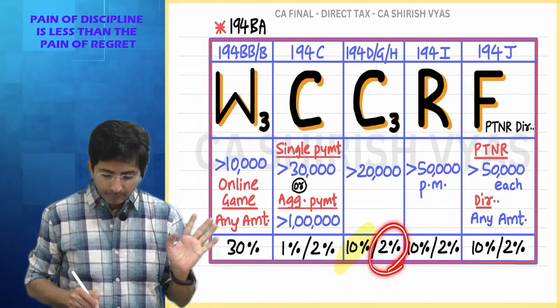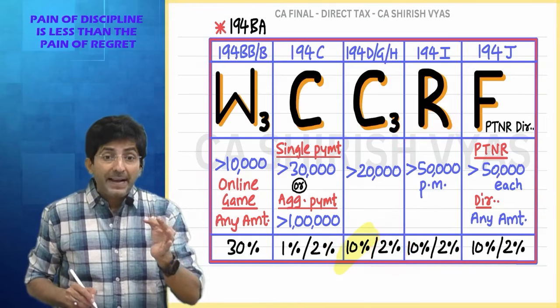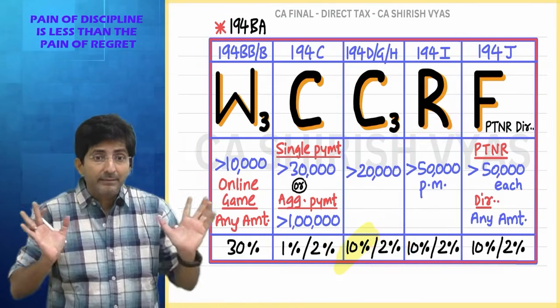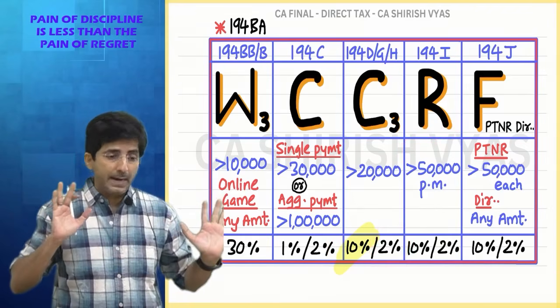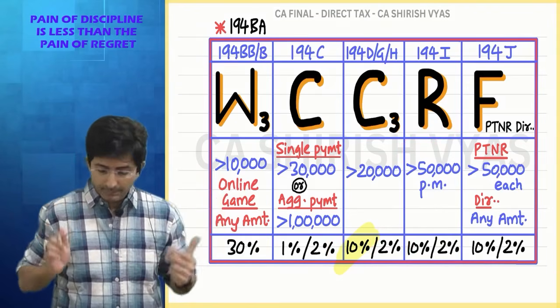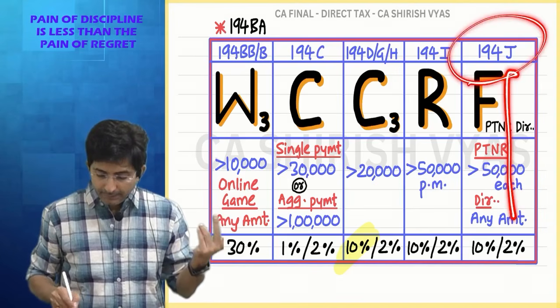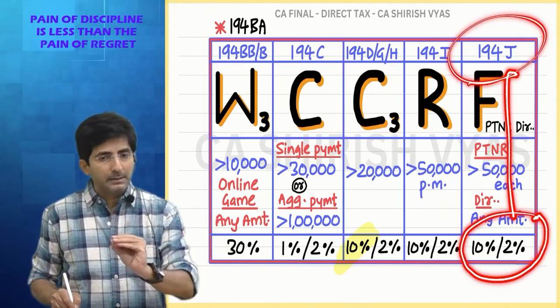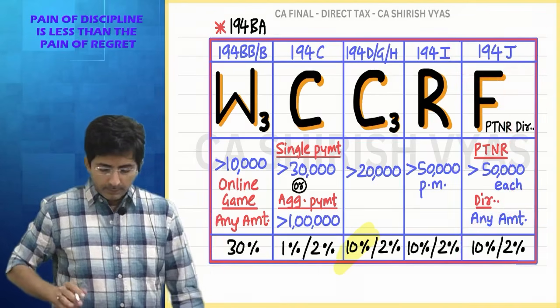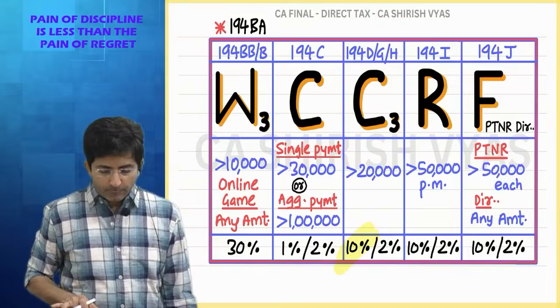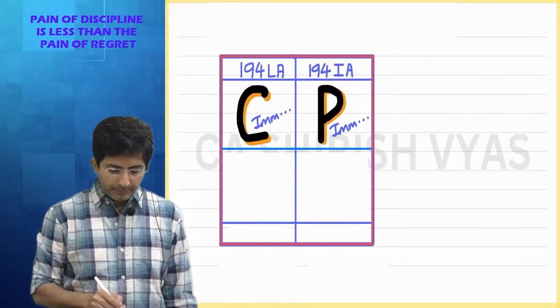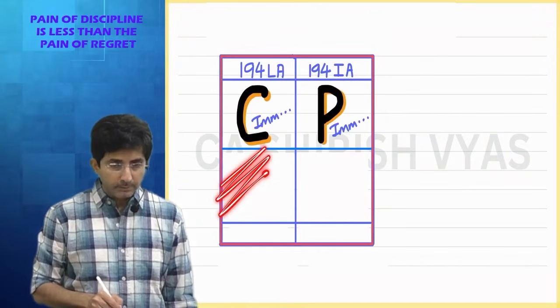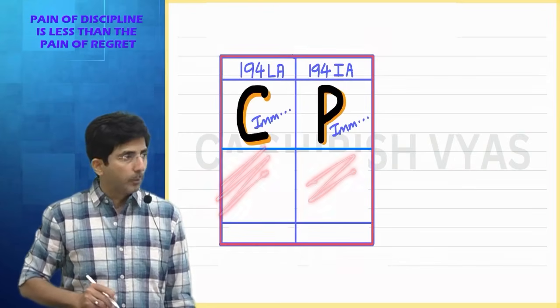Rest all 2%. Then in rent, land, building, furniture you rented, 10% TDS. Plant, machinery, equipment, 2%. And in 194J, technical service and film royalties, 2%. Otherwise, 10%. Okay. Then see, next alphabet in the keyword, CP, compulsory acquisition and purchase of immovable property.